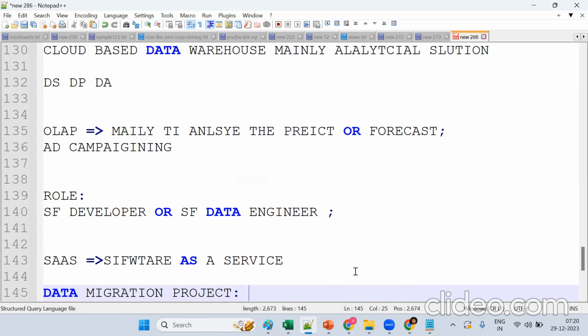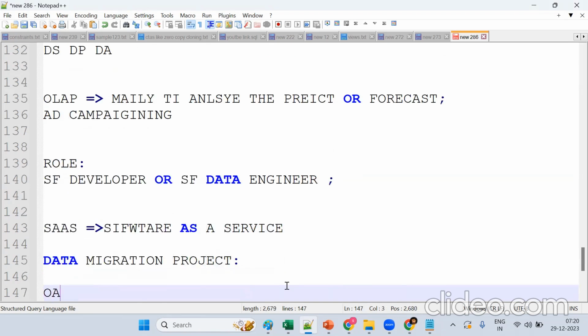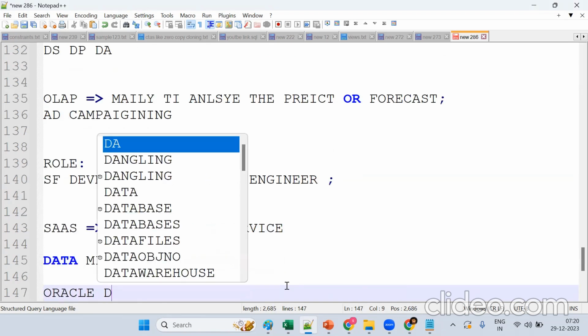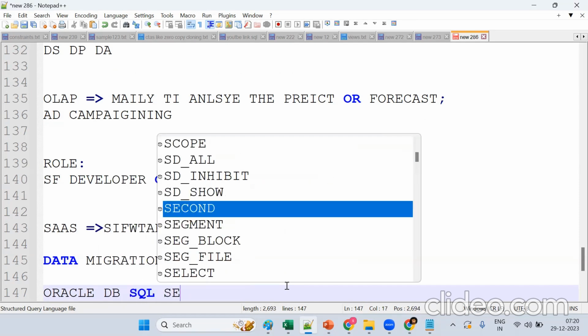Anyone? To move data from one source to another source. Here the source can be an Oracle database, a data warehouse, or it can be files. Oracle database, SQL Server database.